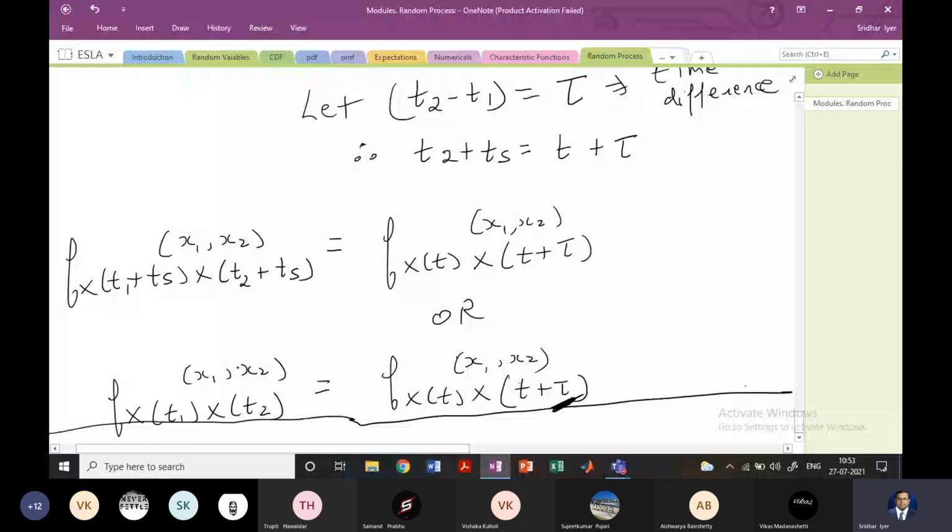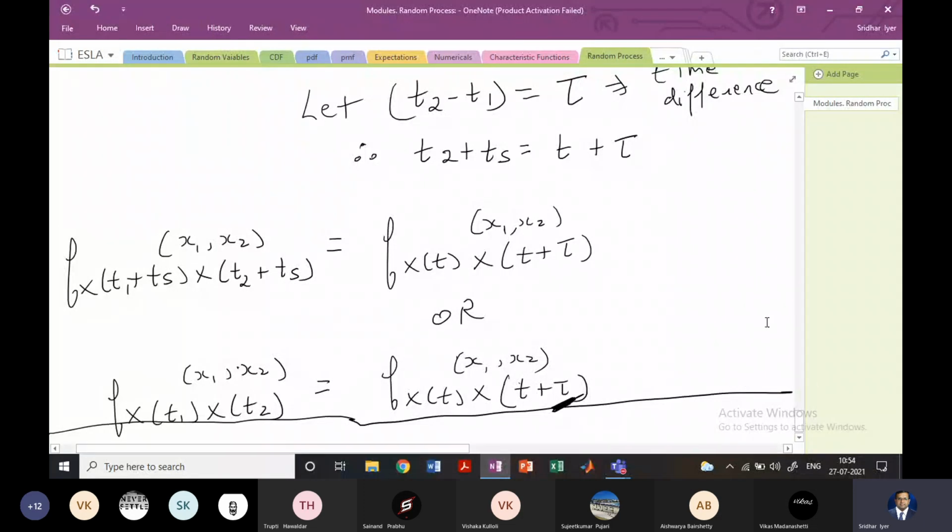This time difference is going to be very important for us. In the next lecture, we will be talking about this time difference, and we will see how this time difference is going to affect things, and what the value of this time difference is.